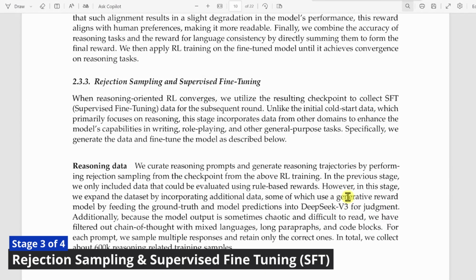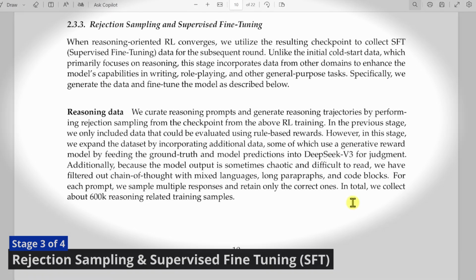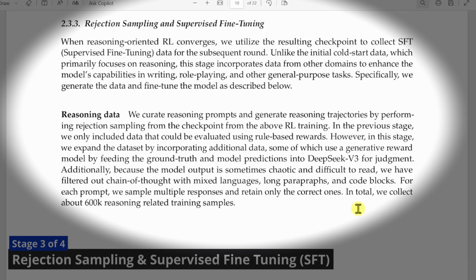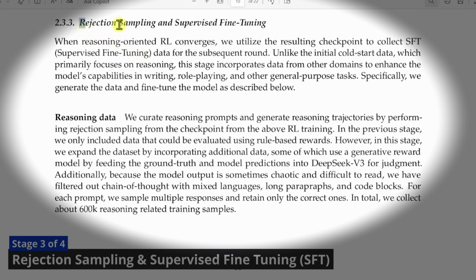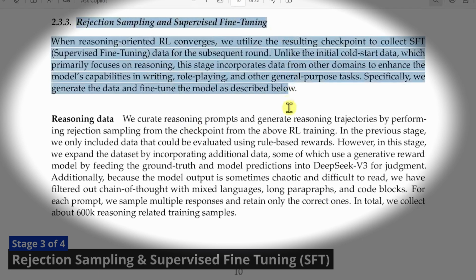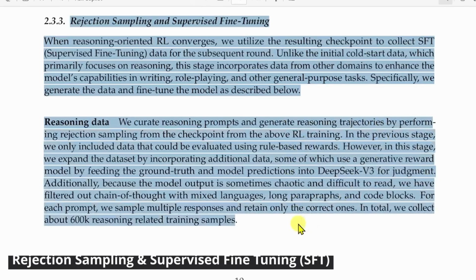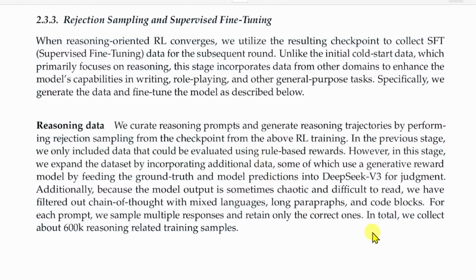In stage 3, they use a technique called rejection sampling to refine the model's training data. They essentially have the model answer a bunch of questions, but they only keep the examples where the model got the answer right through a clear and logical chain of thought. So it's like they're filtering out the noise and focusing on the examples where the model truly demonstrated understanding.